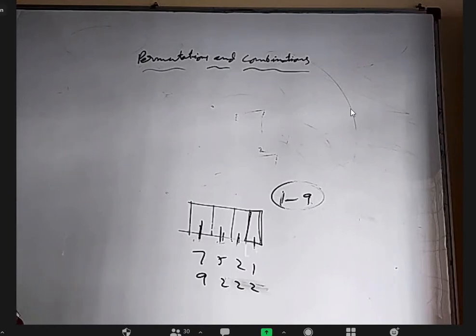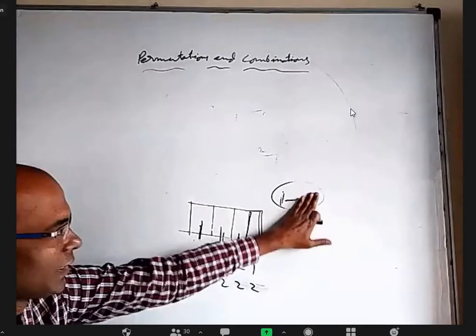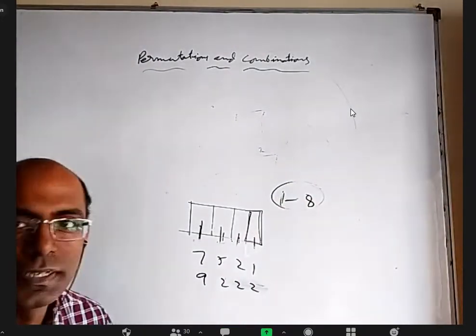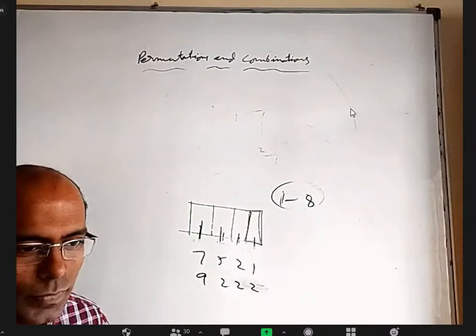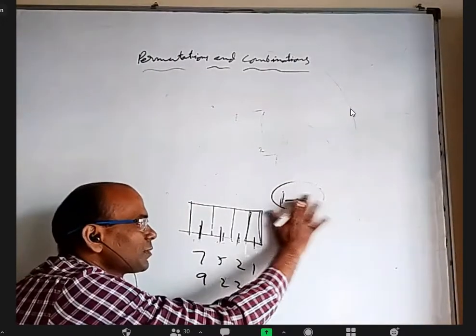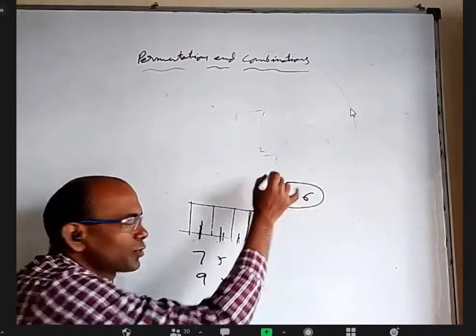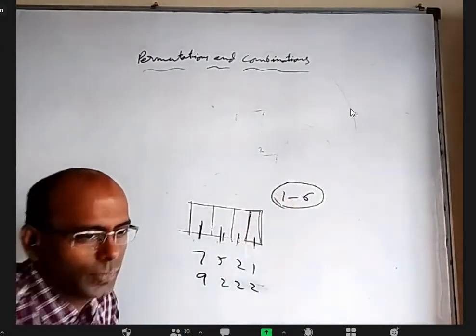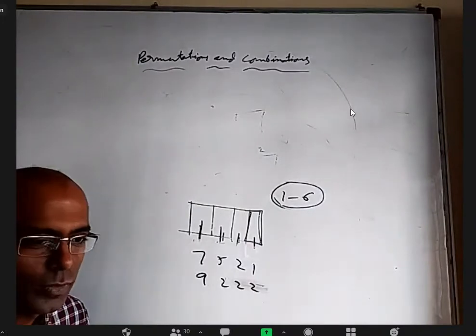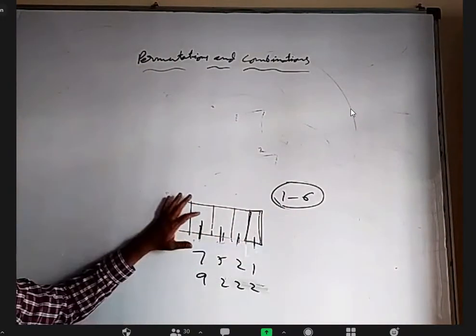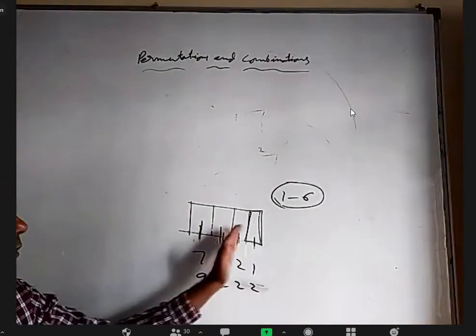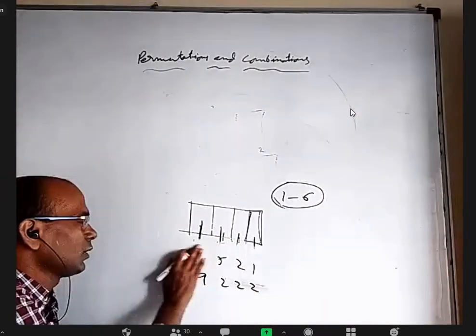This one is a little tricky. I can even change the question slightly. The same question, if I say instead of 1 to 9 it is 1 to 8, it is going to be a little difficult question. Not so easy. 1 to 9 is easy. 1 to 6 also maybe. Let us take it: I'm changing the question to 1 to 6, so that I can discuss something about it. Either way, it's fine. Every digit should be 1 to 6, repetition allowed, and the number that we made should be divisible by 3.